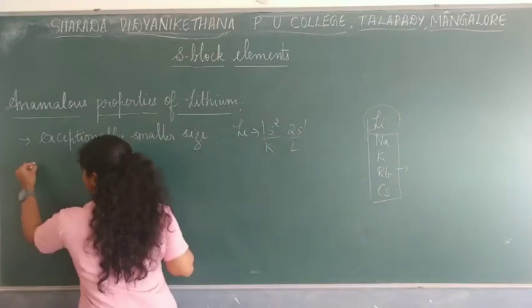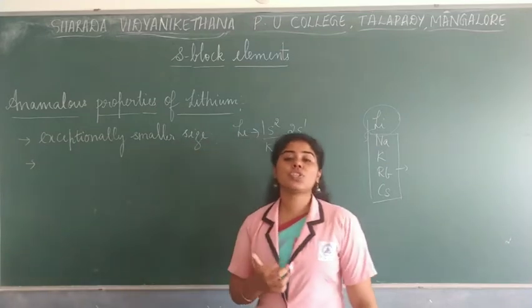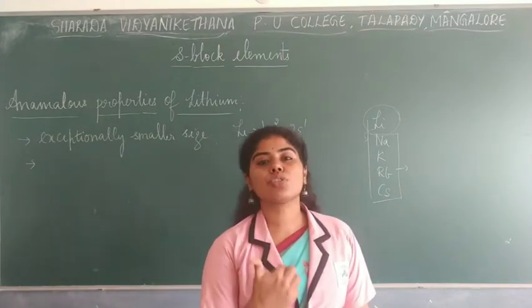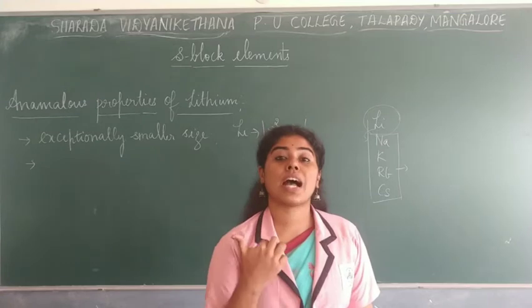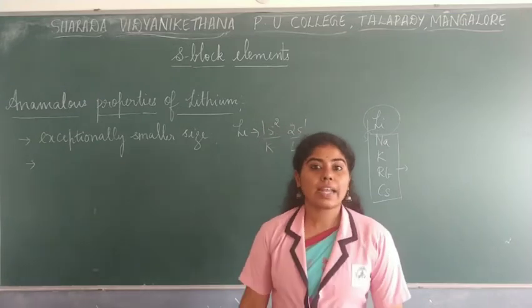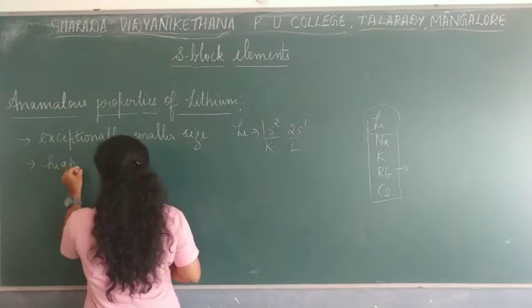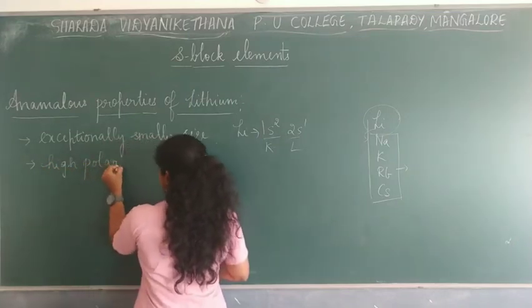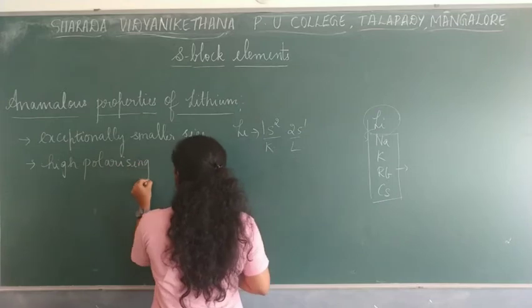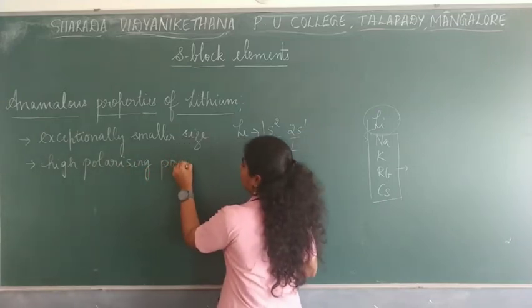And the second point, which is also an important thing, is that the lithium ion shows a high polarizing power. Now what do you mean by high polarizing power? Lithium, as you know, has a smaller size, and high polarizing power, right?